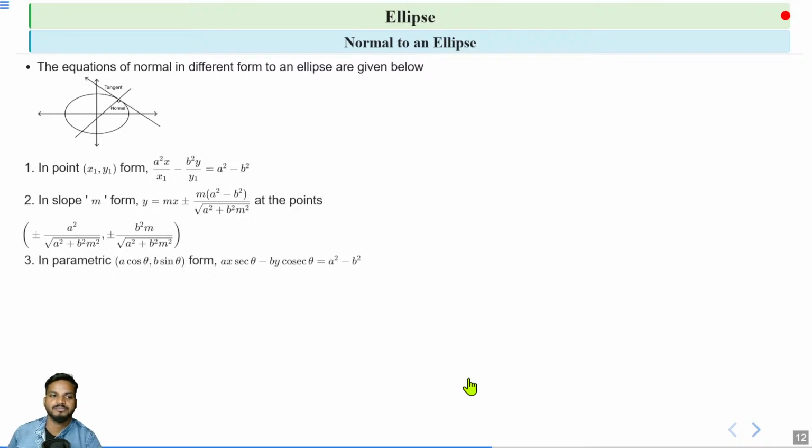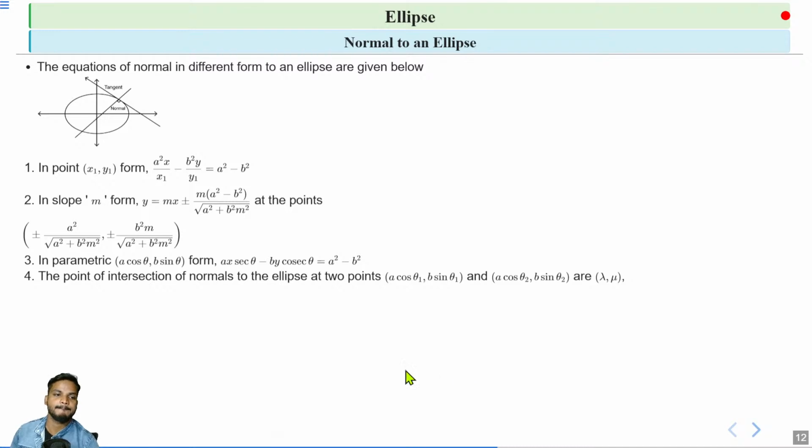In parametric form, that means in the form of a cos theta, b sin theta, using just one parameter theta, the equation of normal is given by ax sec theta minus by cosec theta is equal to a square minus b square.